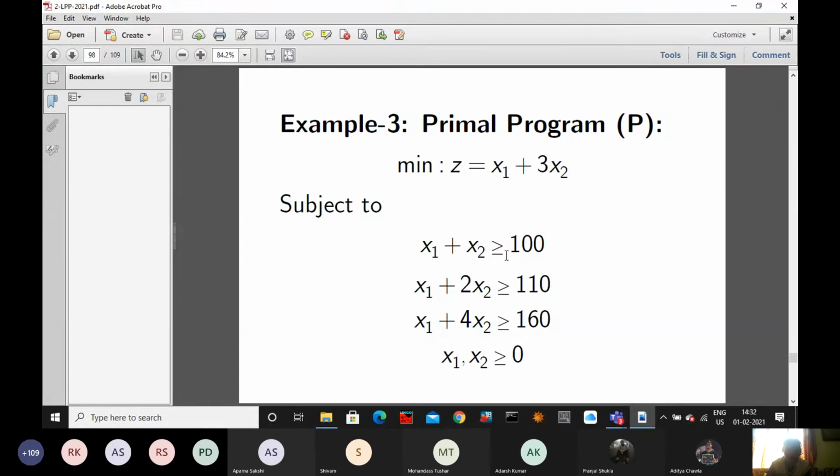Can you find the dual of this program? Please try yourself if you have paper. Otherwise, mentally calculate. I will show you the answer. Just like example 1, except replace minimize by maximize and change the signs. Write it down, and when you read it, somebody should write down and read yourself. I want to listen.